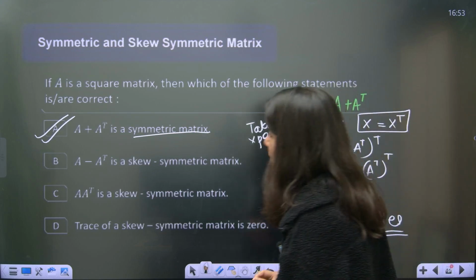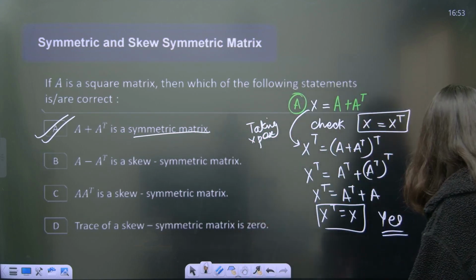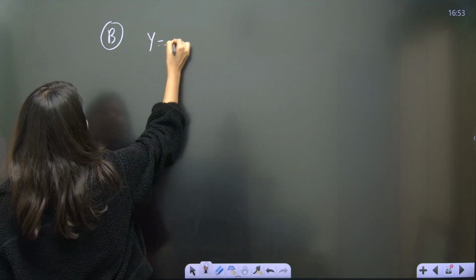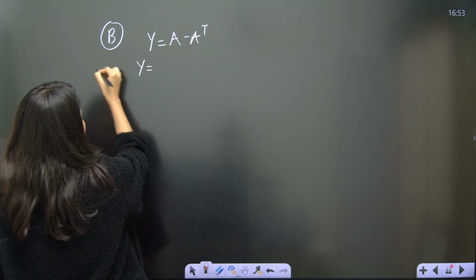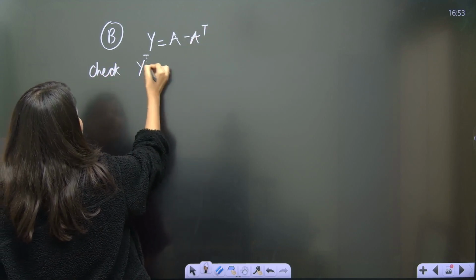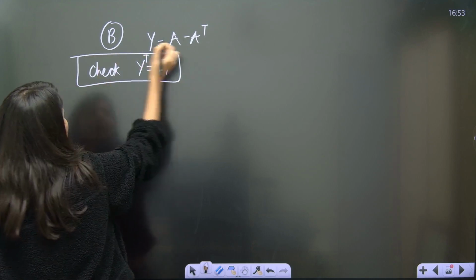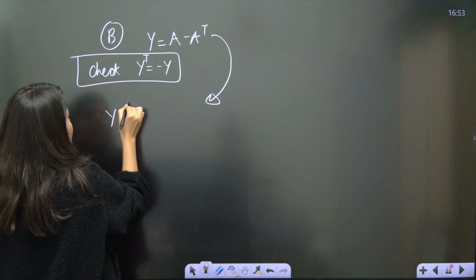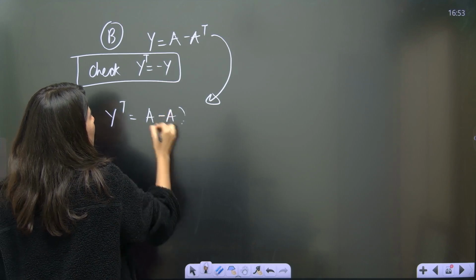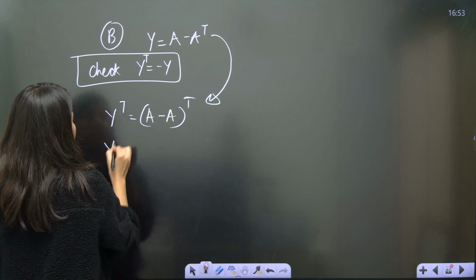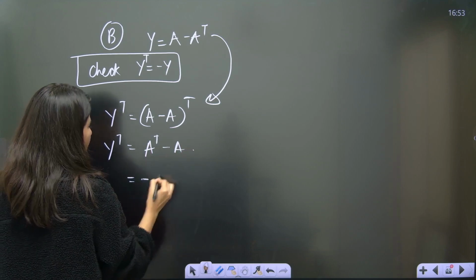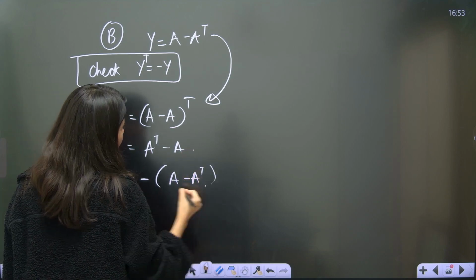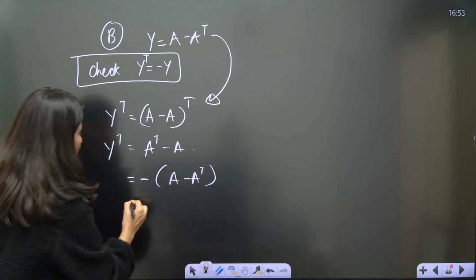Option A is correct. That's how you have to solve. Now option B: A minus A transpose is a skew symmetric matrix. So for option B, Y equals A minus A transpose. If Y is a skew symmetric matrix, we have to check that Y transpose is minus Y. So again, taking transpose on both sides, Y transpose is A minus A transpose, whole transpose. Correct? Y transpose is A transpose minus A. Take minus sign common. You will realize this is A minus A transpose. Now A minus A transpose is Y. So can you see minus is there?